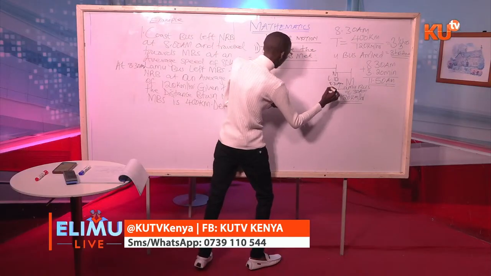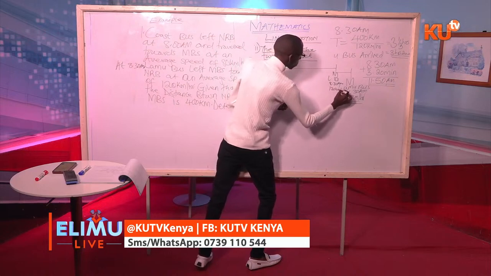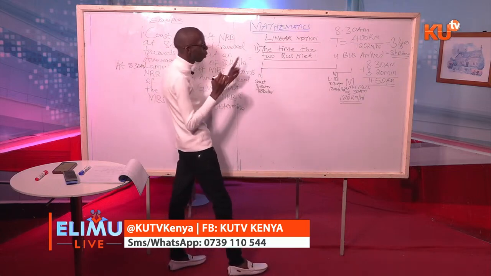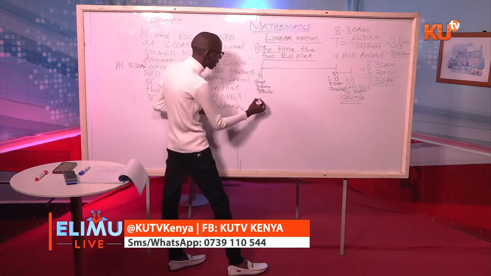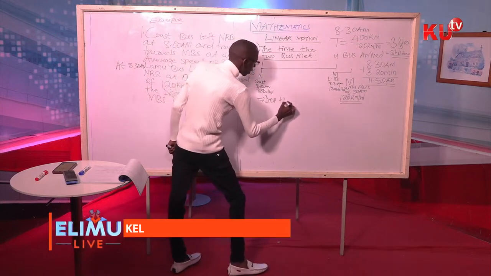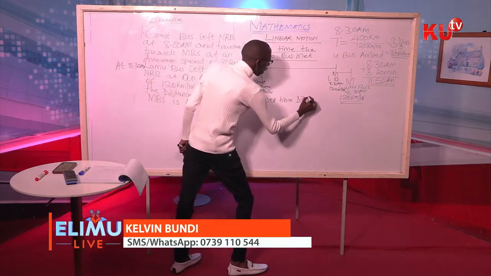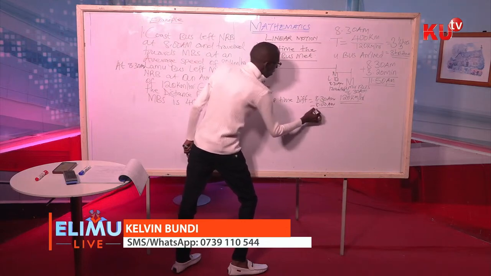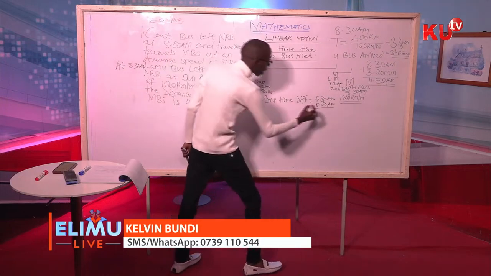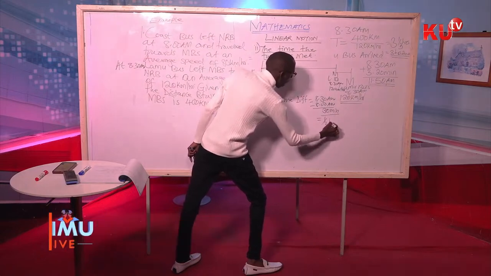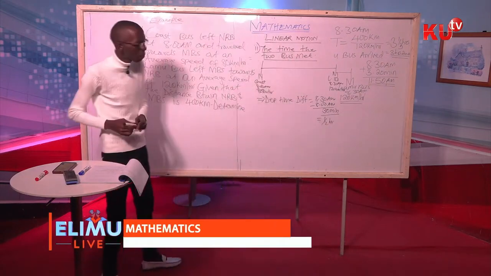We have the coastal bus. Coastal bus left at 8:00 a.m. at an average speed of 80 kilometers per hour. The Lamu bus left at 8:30 a.m. at 120 kilometers per hour. So the first step, my dear student, for us to get the time the two buses met is we get the departure time difference.